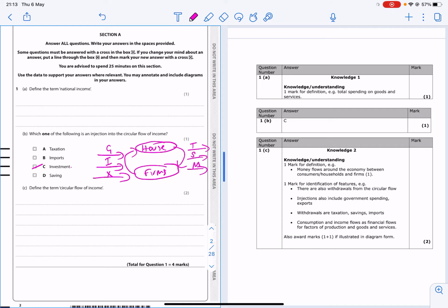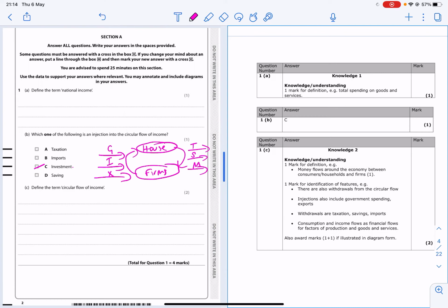Now it might not occur to you to do that, and that's why it's important to practice exam papers, because it gives you an idea of the sorts of things they're wanting. It's not just about it being a circular flow of income, but they want you to identify the fact that you've got some injections, you've got some withdrawals. So if you look over the right hand side, it says money flowing between households, and there is also withdrawals from circular flow. So that's one option for a mark. You could give an example of injections, or you could give an example of withdrawal. So there's different ways of getting those marks.